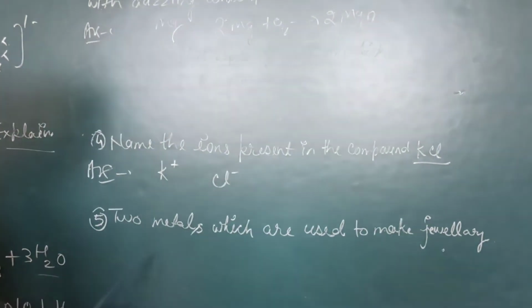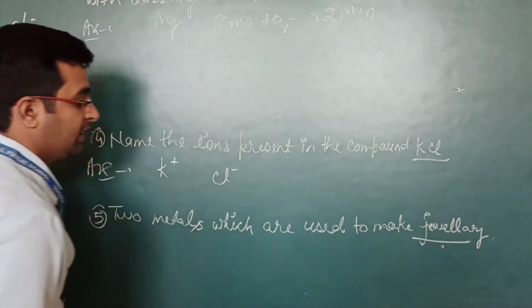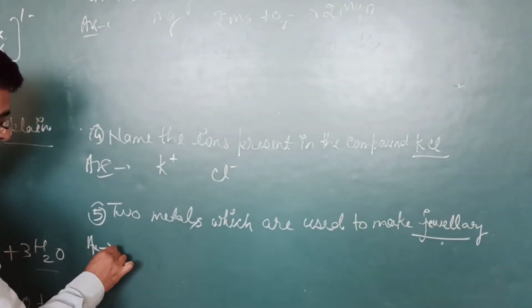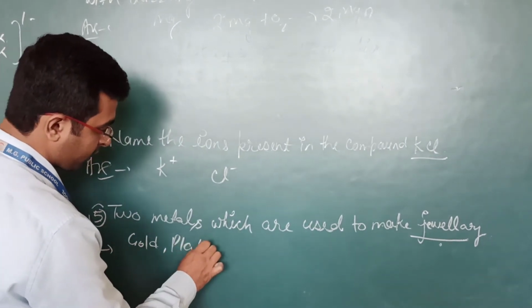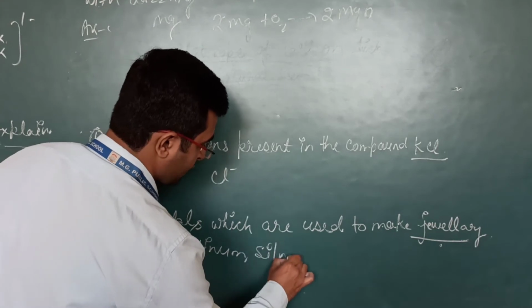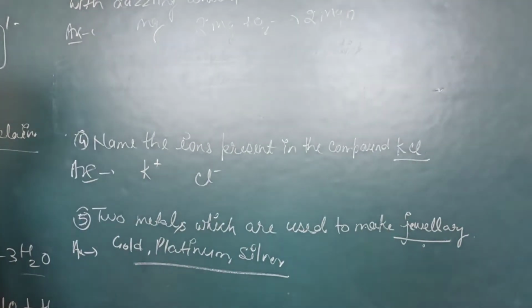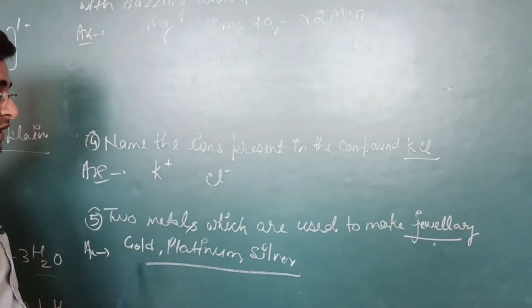Okay. Next is, name two metals which are used to make jewelry. The answer is gold, platinum and silver. But the question can arise from here, why are they using only gold, platinum and silver?